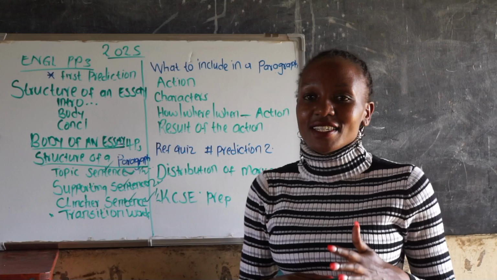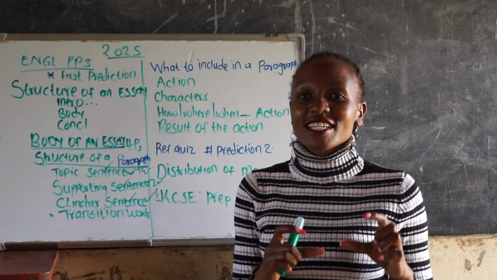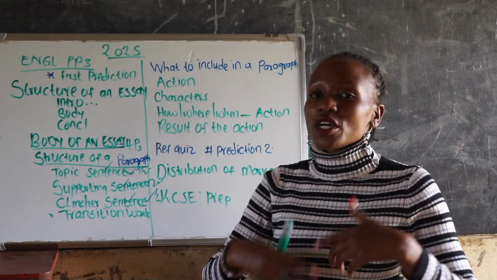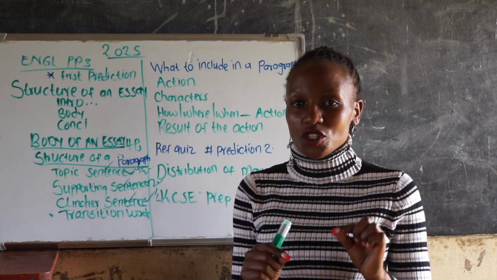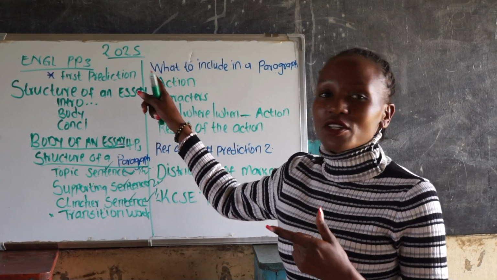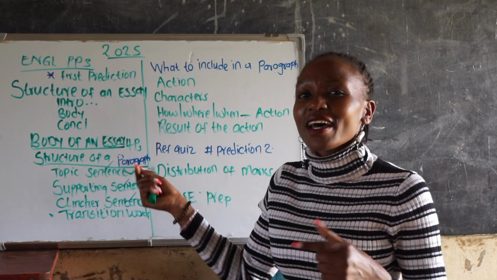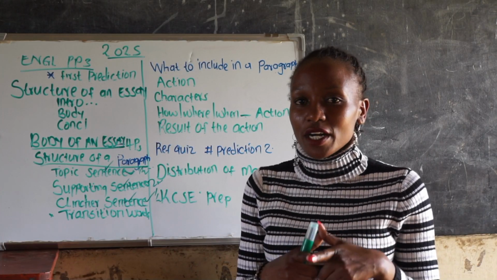And then we have the clincher or the concluding sentence. It concludes the whole paragraph, and again, it has to answer your question. Before you phrase it, you have to refer to your question and then get an appropriate concluding sentence for your paragraph.